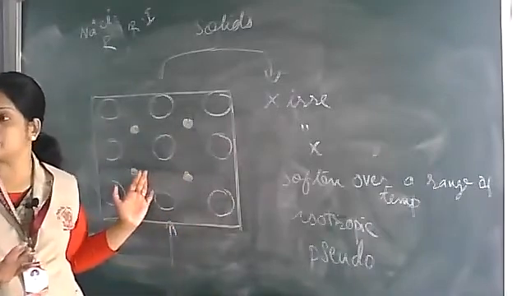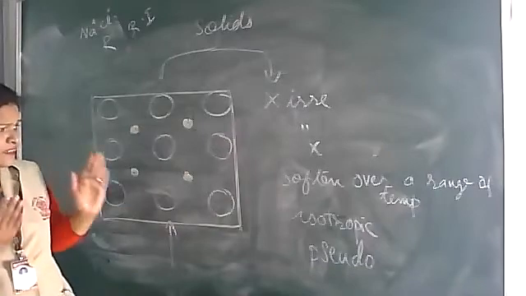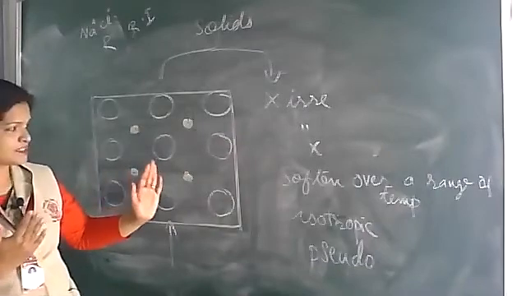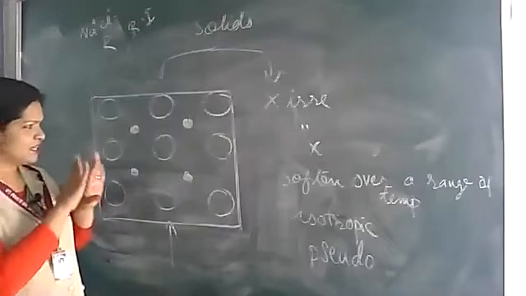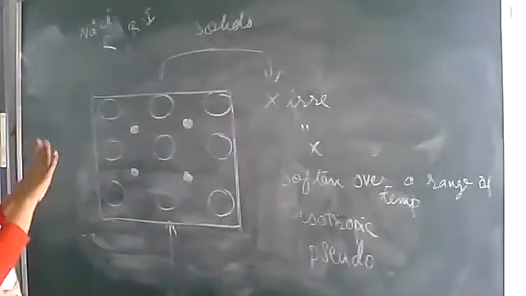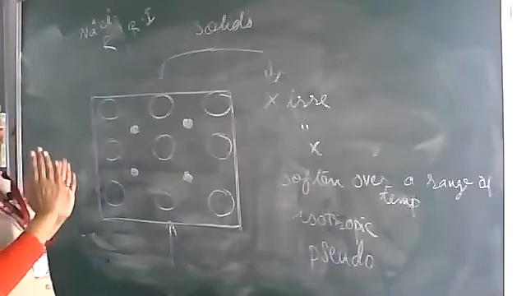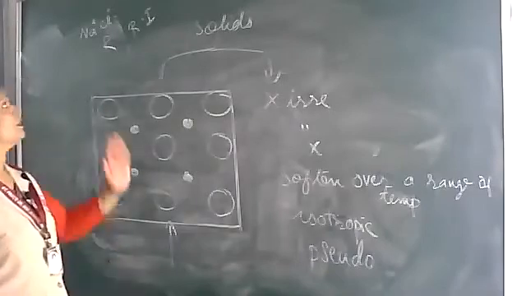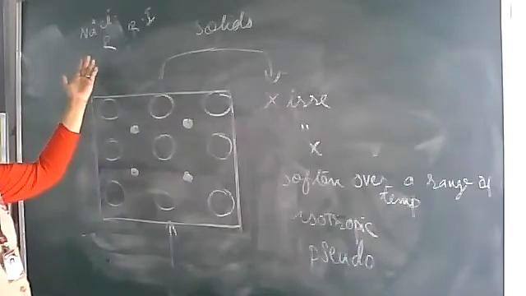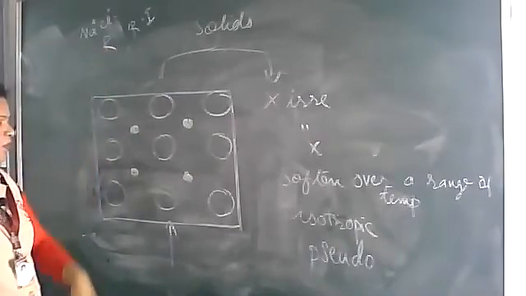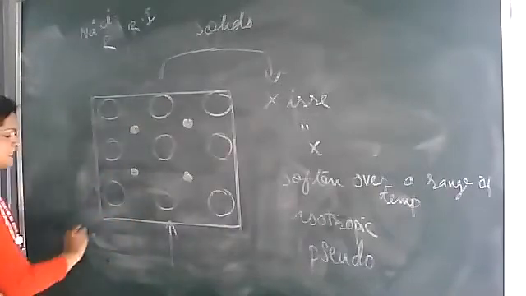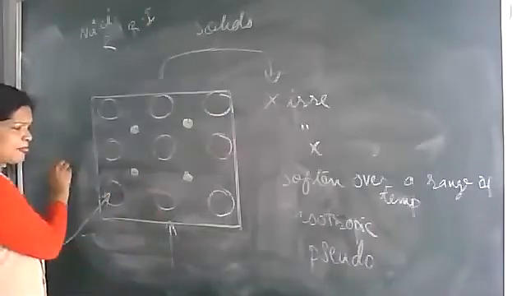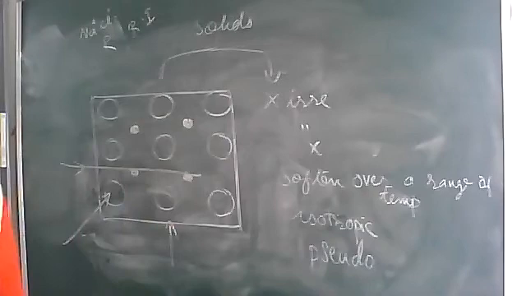Why is it anisotropic? Because there is a definite arrangement of particles in an orderly way. The particles are arranged in a particular pattern, in a particular fashion. So when we measure different physical properties like electrical resistance or refractive index, we get different values when we measure along different directions. You can measure in this way, in this way, in this way. This is what is meant by anisotropy.